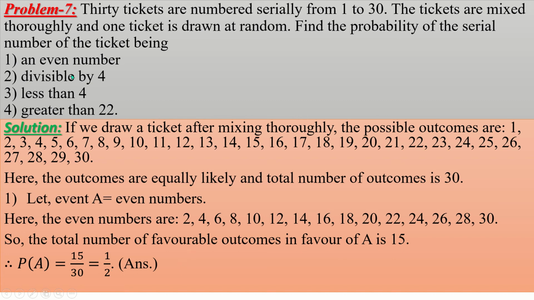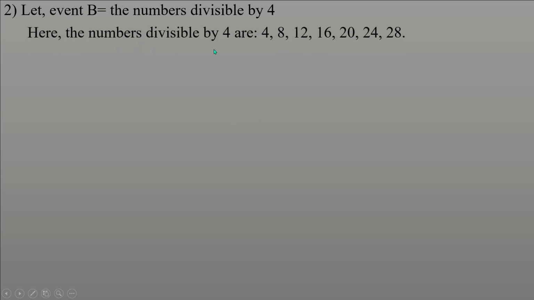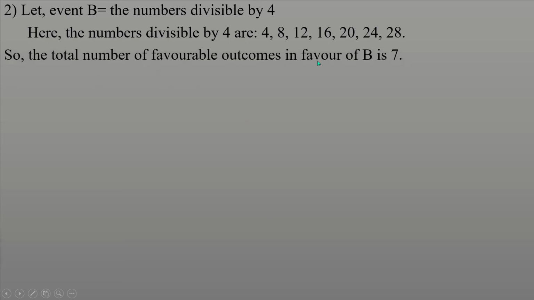Two: we have to find the probability of a number divisible by 4. Let event B be the numbers divisible by 4. Here the numbers divisible by 4 are 4, 8, 12, 16, 20, 24, 28. So the total number of favorable outcomes in favor of B is 7. That's 1, 2, 3, 4, 5, 6, 7. And total outcomes, we know, is 30. Therefore, the probability of B is equal to 7 divided by 30. This is the required answer.